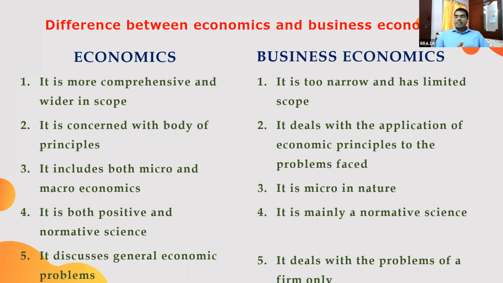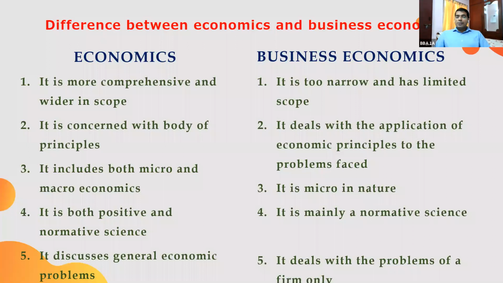Basically, positive science tells what it is, which means it is all about factual analysis. When something is said, it can be tested and it can be proven or disproven. For example, I can tell you that the temperature outside today is 35 degrees. You can verify my statement whether it is true or false.